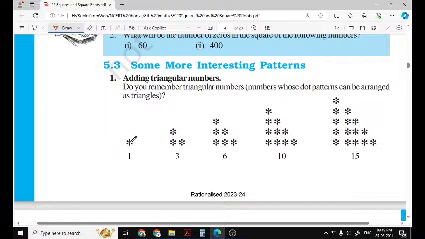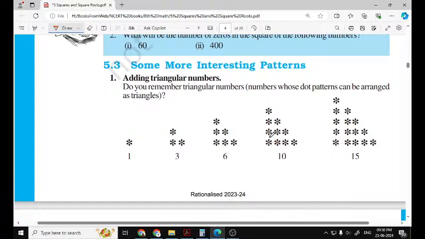We can complete a triangle here with 1 dot. Then this is also a triangular number. The in-between numbers are not triangular numbers. Why are they not triangular numbers? Because the design is not a triangle.